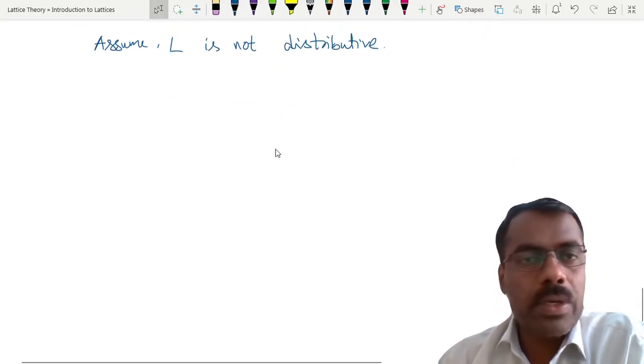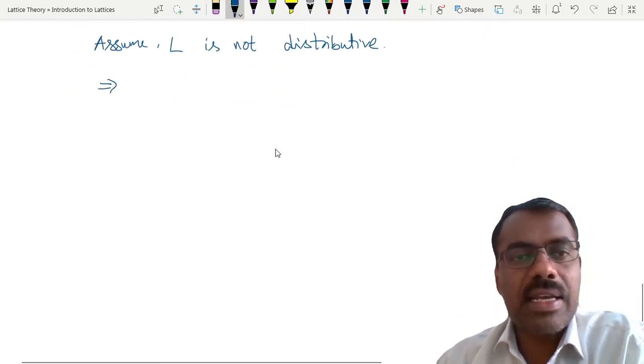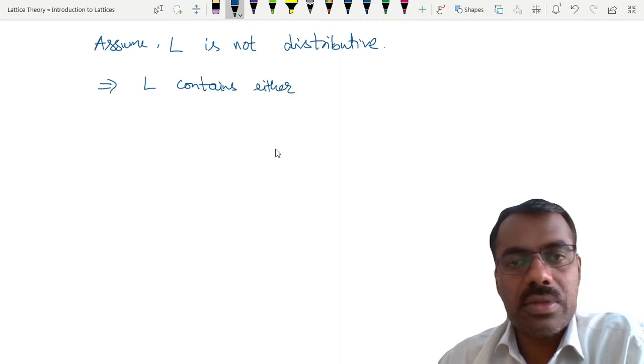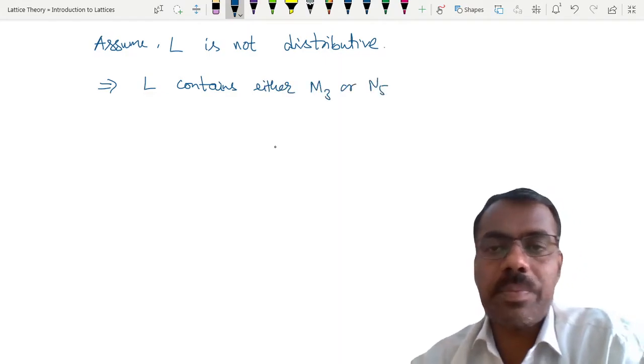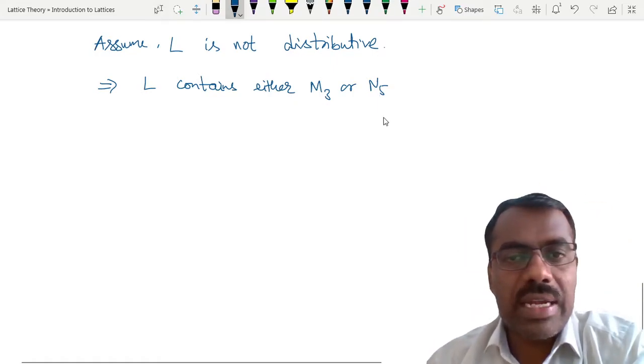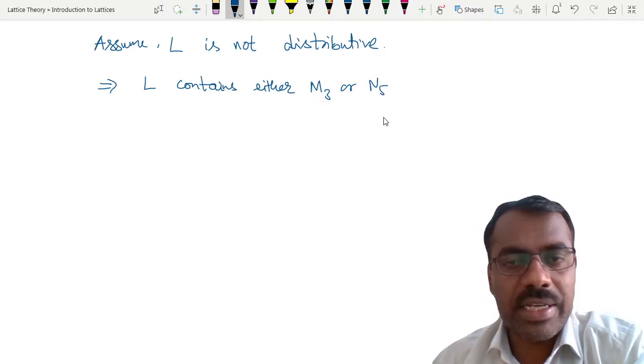So this implies L contains either M3 or N5. We'll also write them so that we can understand better.